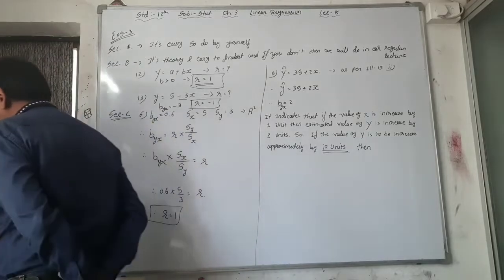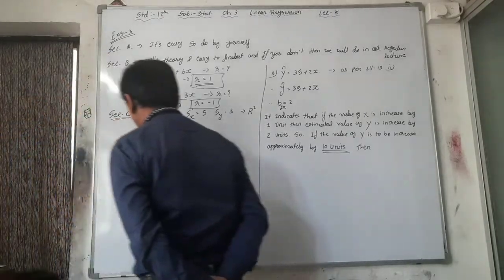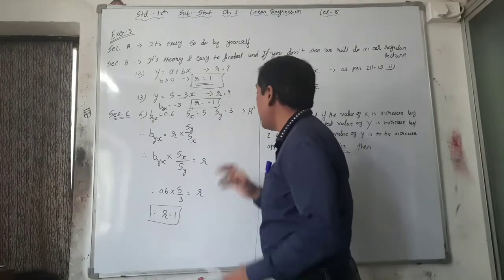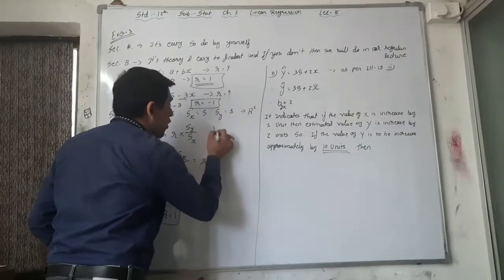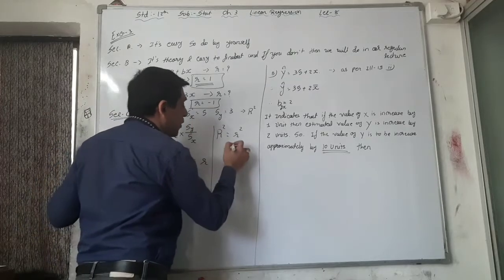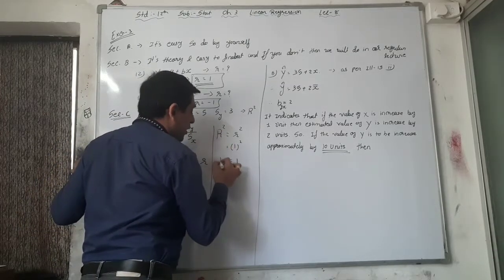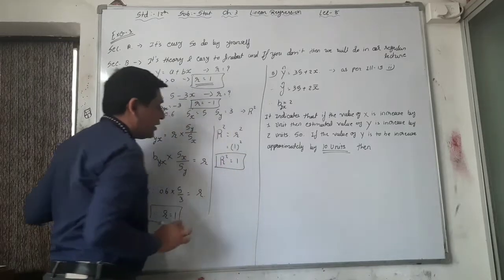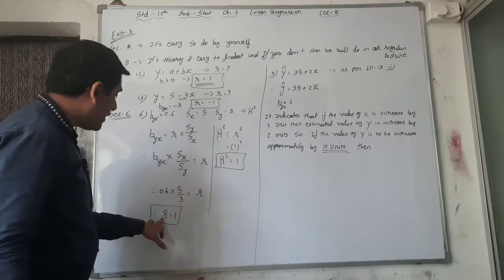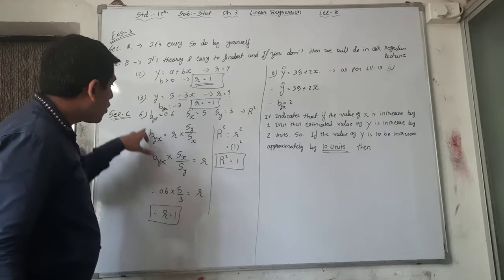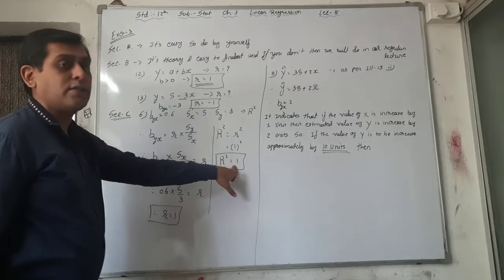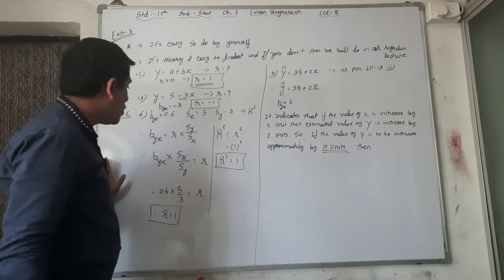If the regression coefficient of the regression line y on x is 0.6, on the basis of this we found r, but we want r square, the coefficient of determination. 1 square is again 1. So your final answer: the coefficient of correlation r is equal to 1, the coefficient of regression is equal to 0.6, and the coefficient of determination, that is r square, is equal to 1. See, it is over here.